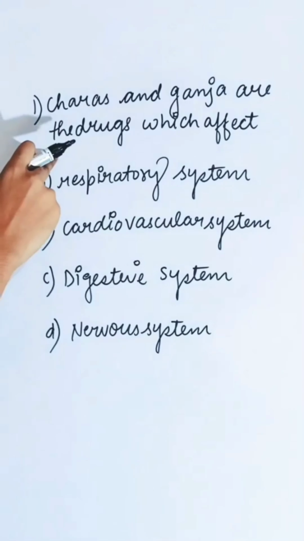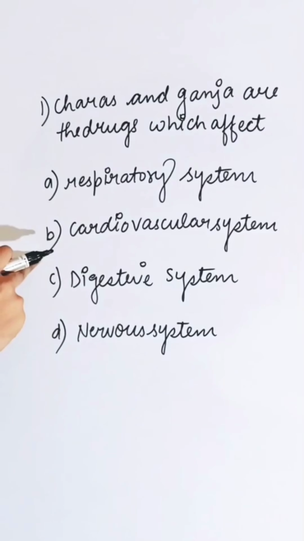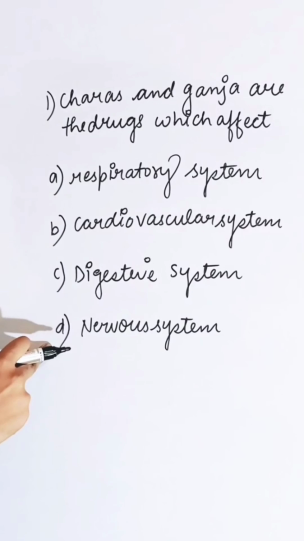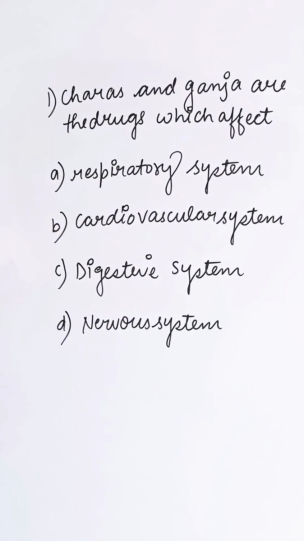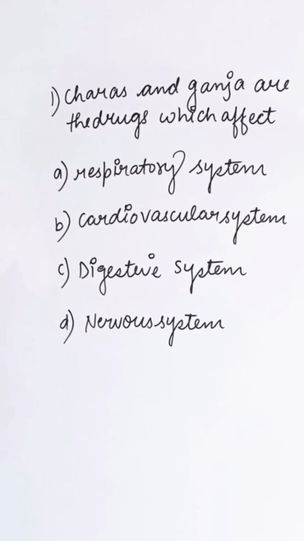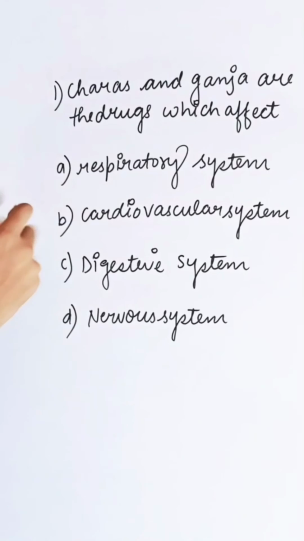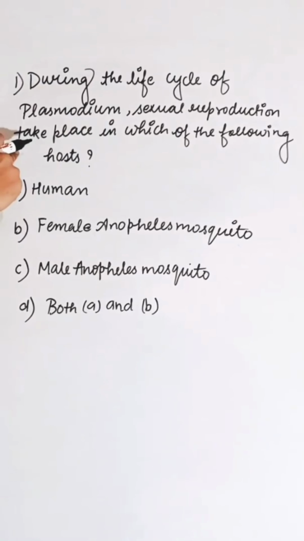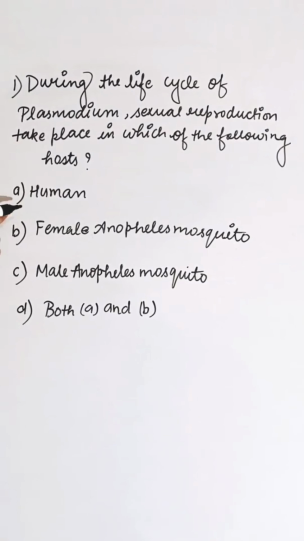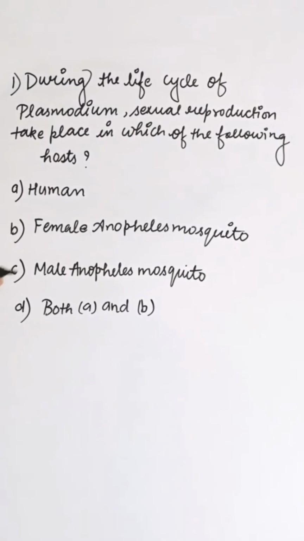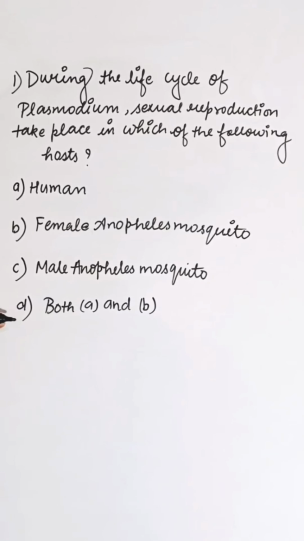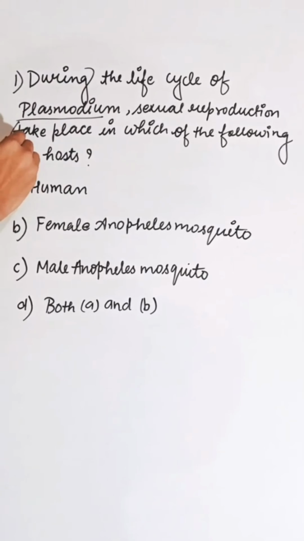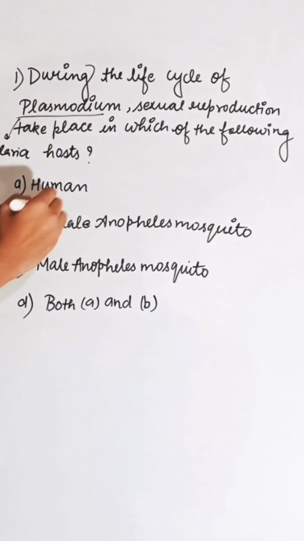Charas and ganja are drugs which affect first option respiratory system, second cardiovascular system, third is digestive system, and fourth is nervous system, generally taken by inhalation and oral ingestion. Charas and ganja are known for their effect on the cardiovascular system. So correct answer is B. During the life cycle of Plasmodium, sexual reproduction takes place in which of the following hosts? First option human, second female Anopheles mosquito, third male Anopheles mosquito, fourth both A and B. Plasmodium parasite causes the malaria disease. So correct answer is B.